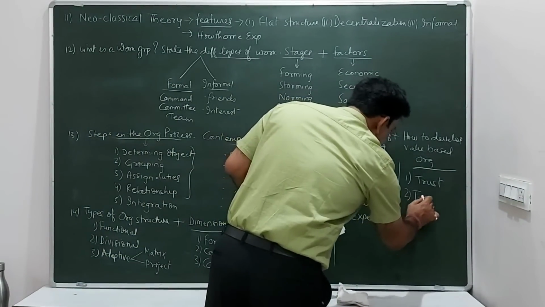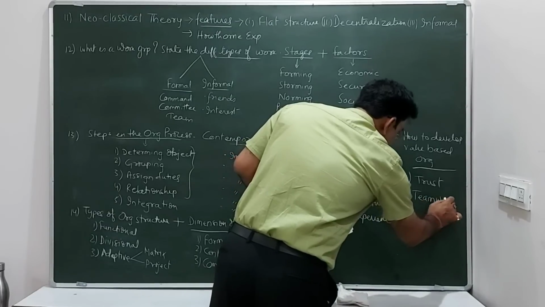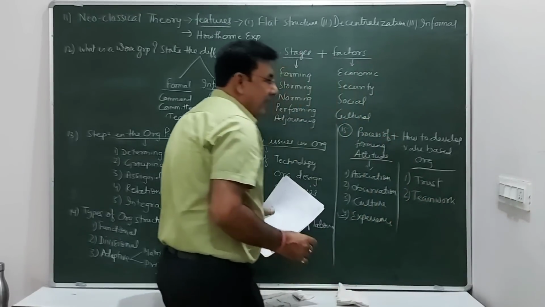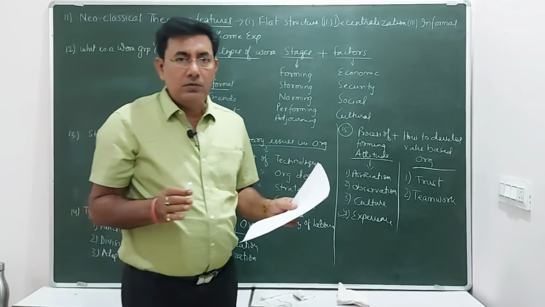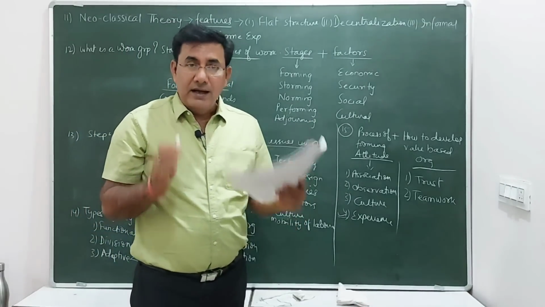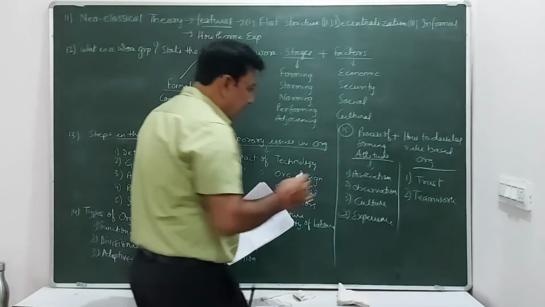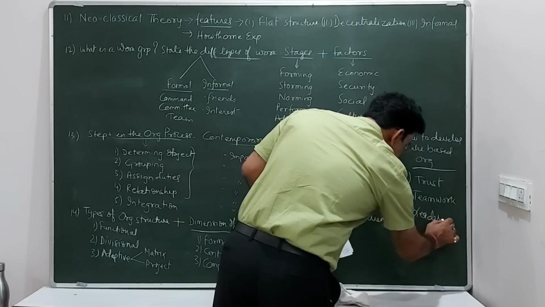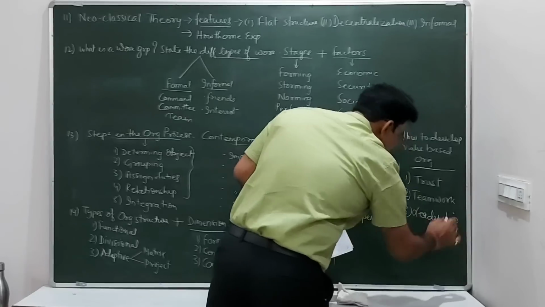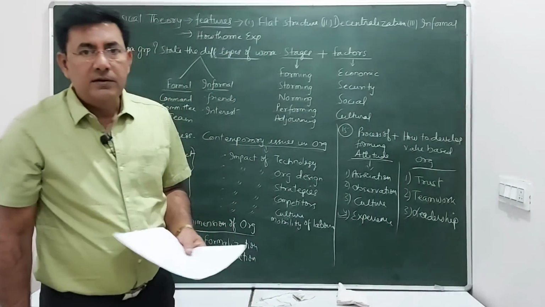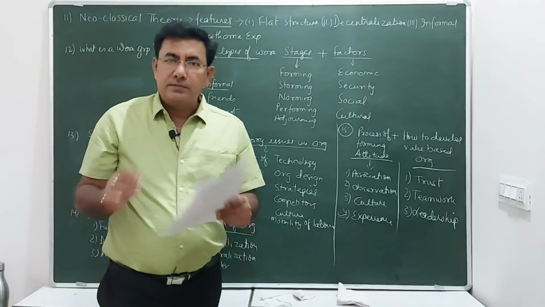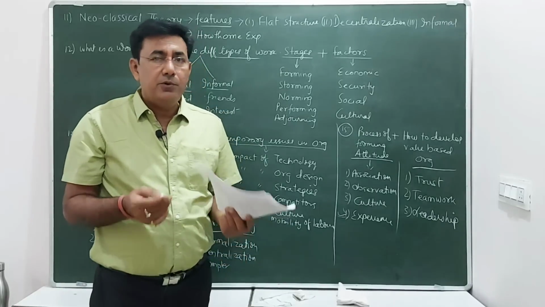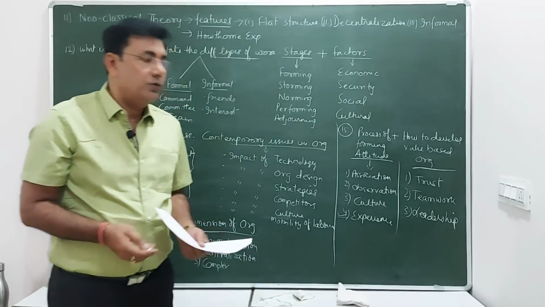The second one is teamwork. The organization just cannot do all sorts of things alone. It has to work as a team. And thirdly, leadership. There should be a good leader, cooperative, not a very authoritative leader, and he should work as a team. He should continuously motivate his subordinates to do well.